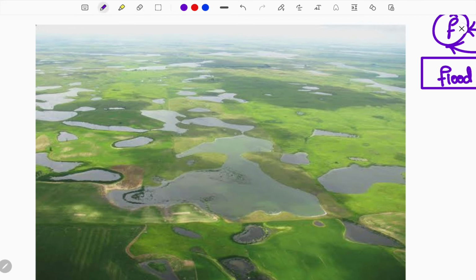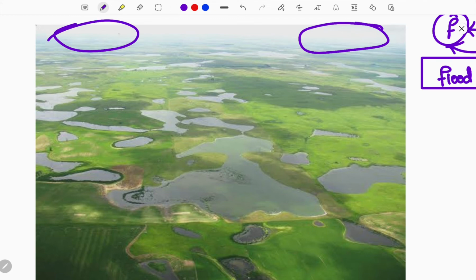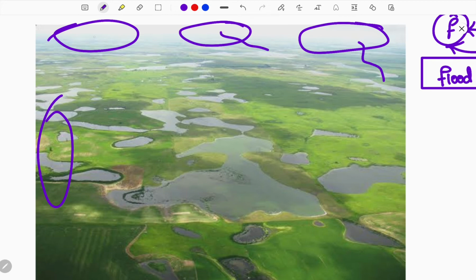So continuously, when all things have been encroached and developed, now what does the water do? See here, this surrounding region, the same amount of rainfall will fall. So when the same amount of rainfall falls around this region, that water flows and will be searching for a place to rest. And naturally, historically, over years together, this place has acted as a major barrier and acted as a flood control. So excess amount of water is taken by this region.